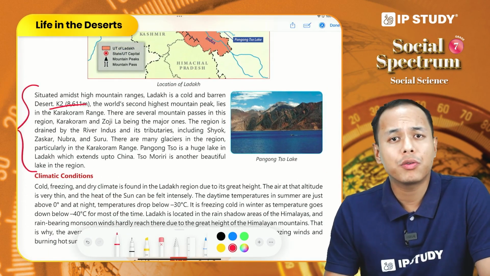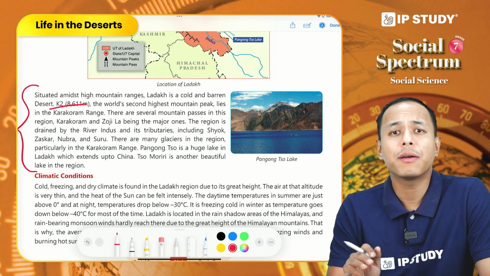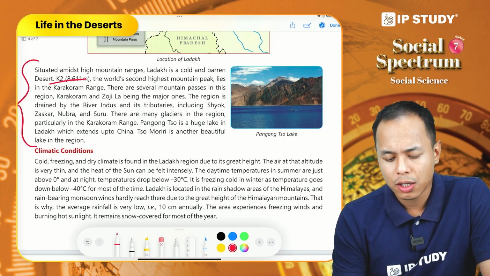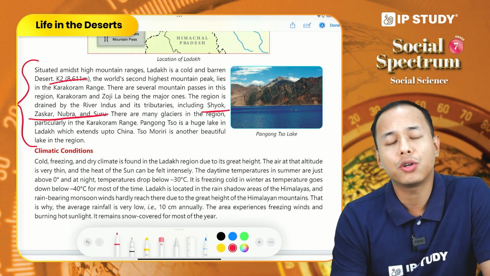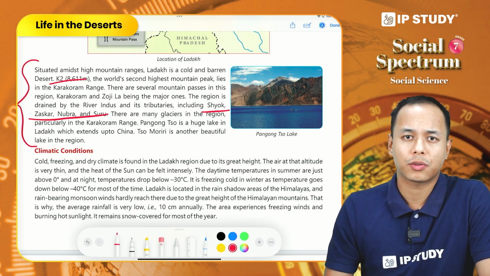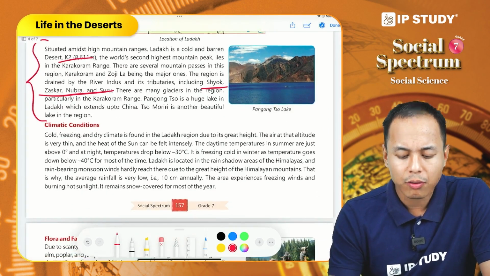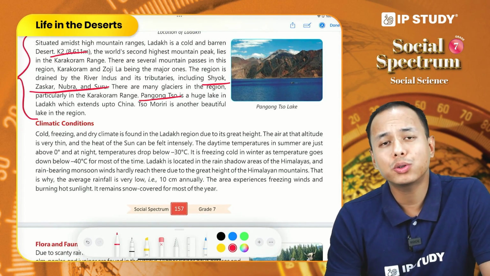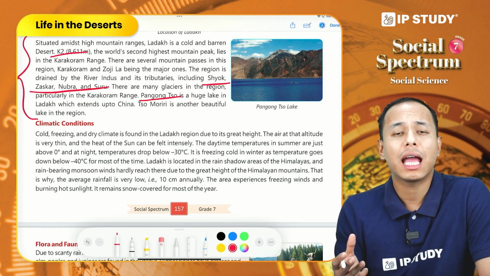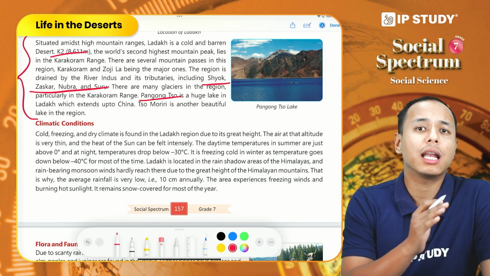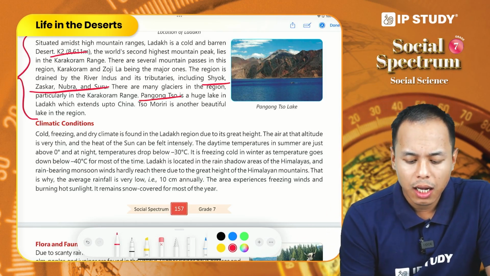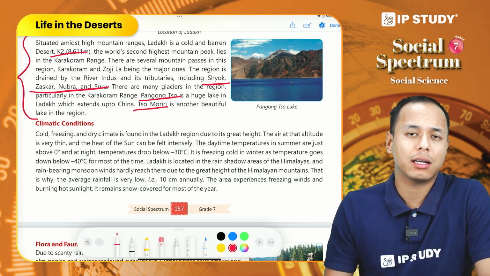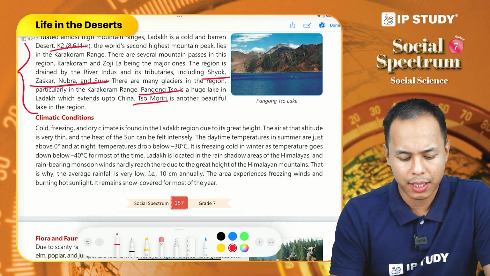While talking about rivers, the Indus and its tributaries drain the Ladakh region, and the tributaries of the Indus are Shyok, Zanskar, Nubra and Suru. Apart from rivers, we also have two important lakes. Pangong Tso is a very huge lake, with half in Ladakh and half in China, and another one is Tso Moriri. So these are the two lakes that are located in Ladakh.